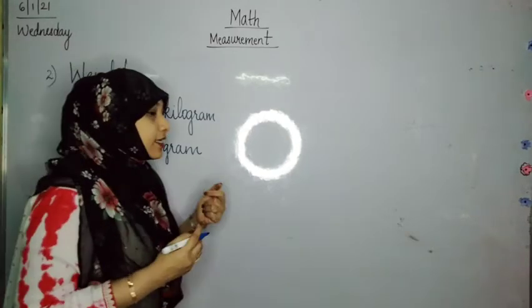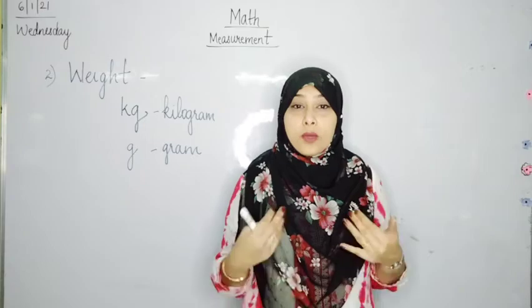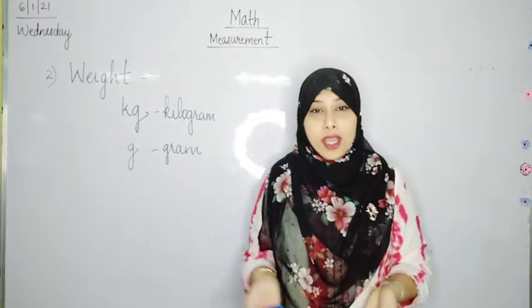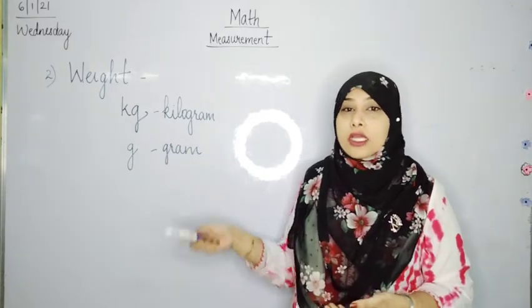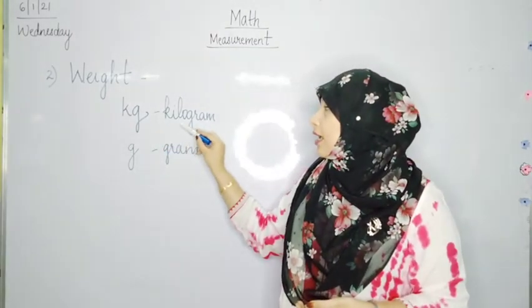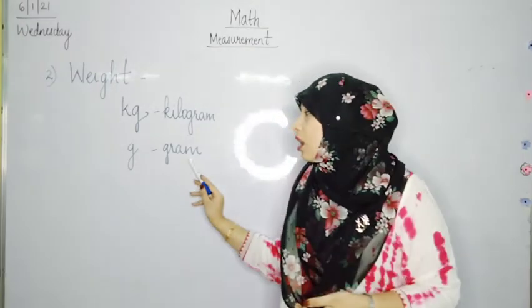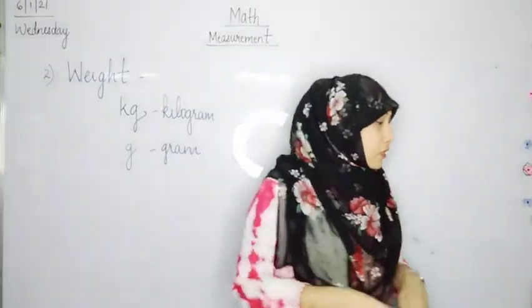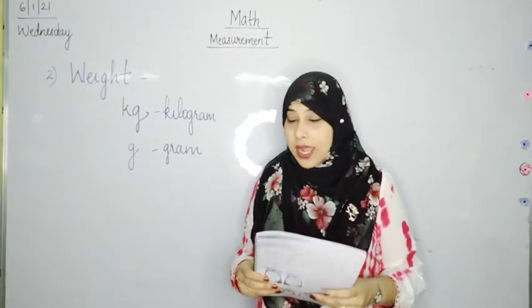What other things are measured in weight? Yes, we know our weight. We go and check our weights, at a clinic or anywhere else where you see a weighing machine, you get your weight in kilograms. K-I-L-O-G-R-A-M, kilogram, and G is for grams. G-R-A-M, gram. So kg is the higher unit of measuring weight.